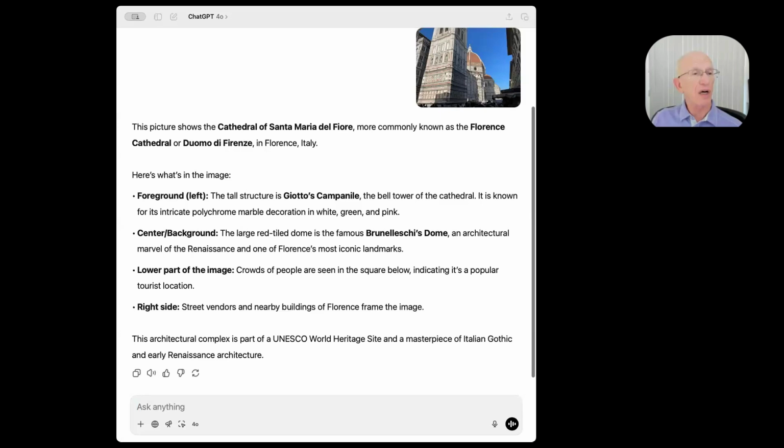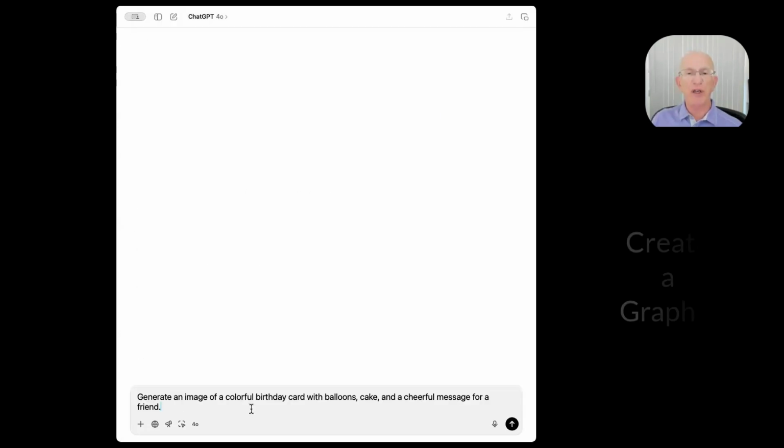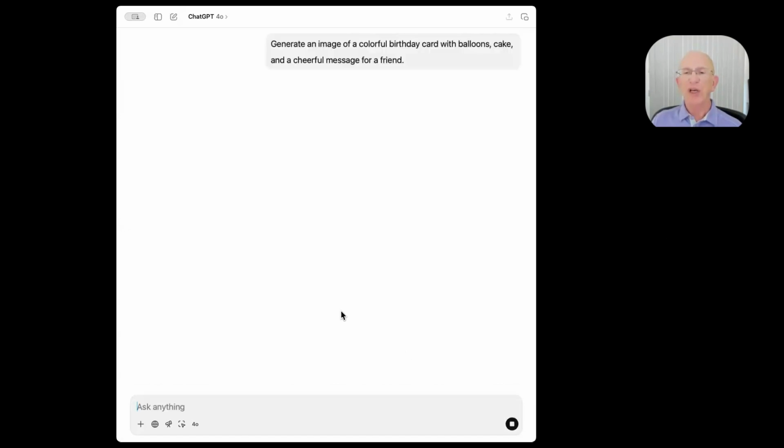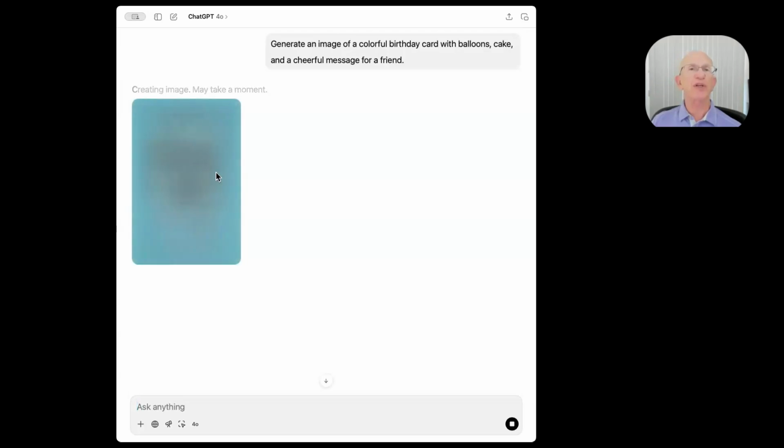I can say, let's generate a birthday card. Create a colorful image of a birthday card with balloons, cake, and a cheerful message for a friend. Sometimes the images take a little bit longer to generate, but we'll give it a moment here. I got some graphics that are being created here, and we'll get an idea here. It gave me balloons, cake, cheerful image, and you can download this and use it for whatever you might want to do. Text generation in graphics has become really, really high quality and improved a lot in AI. So that's a really good one here too.